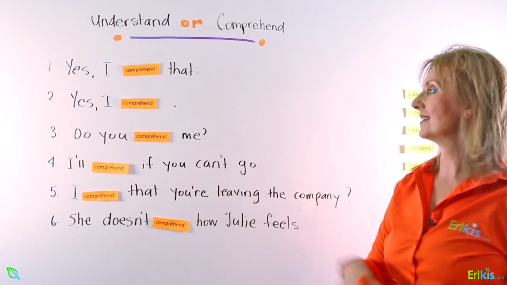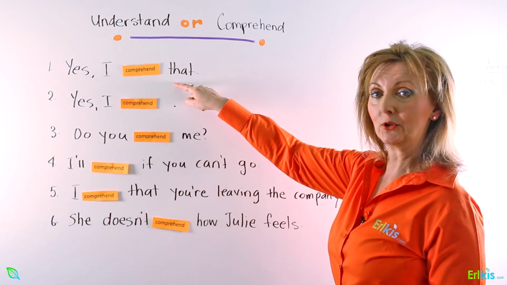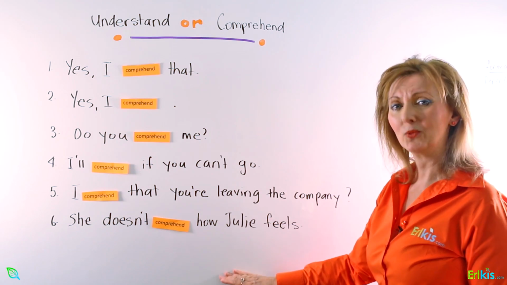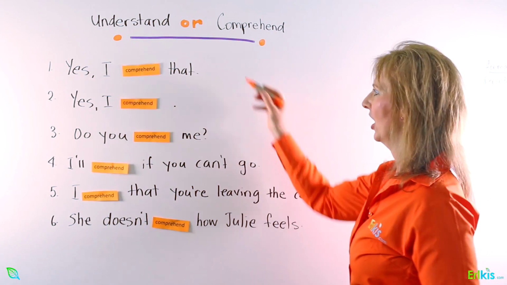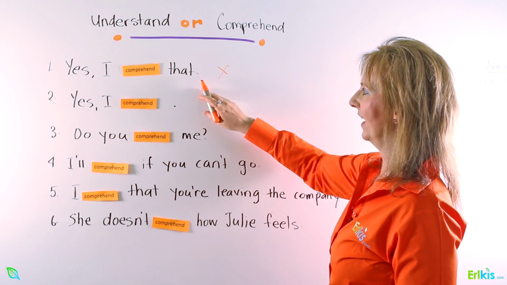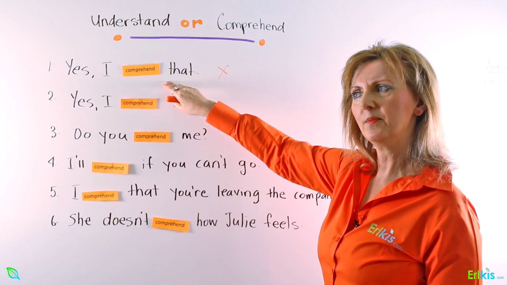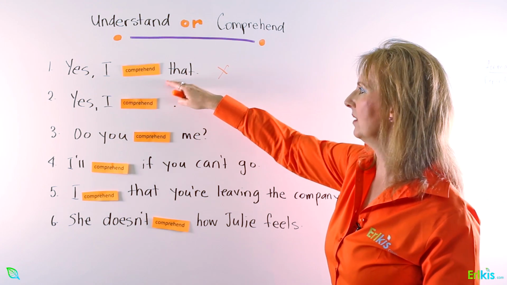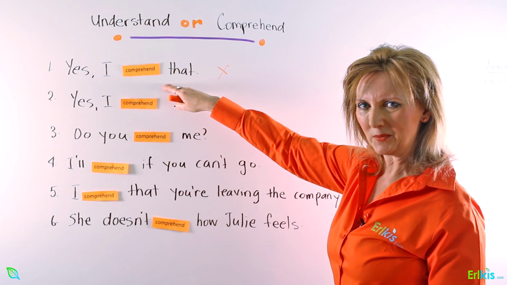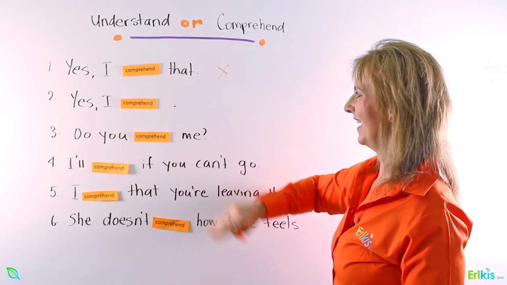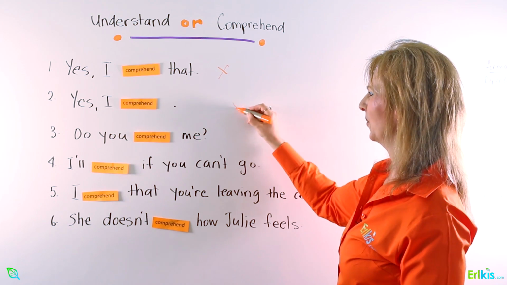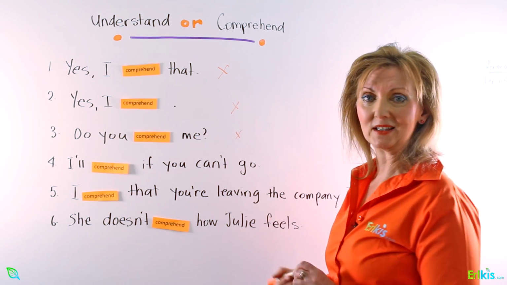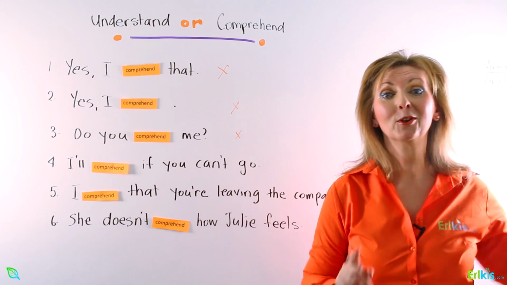In all of these instances, even though it's a verb, grammatically, all of these sentences are correct. However, to a native speaker, definitely no. Yes, I comprehend that. This first one, maybe you might hear that, perhaps. That's not completely uncommon. However, somebody really wouldn't necessarily say that. Yes, I comprehend. No. Do you comprehend me? No. And all the same, all the way down. No, no good.